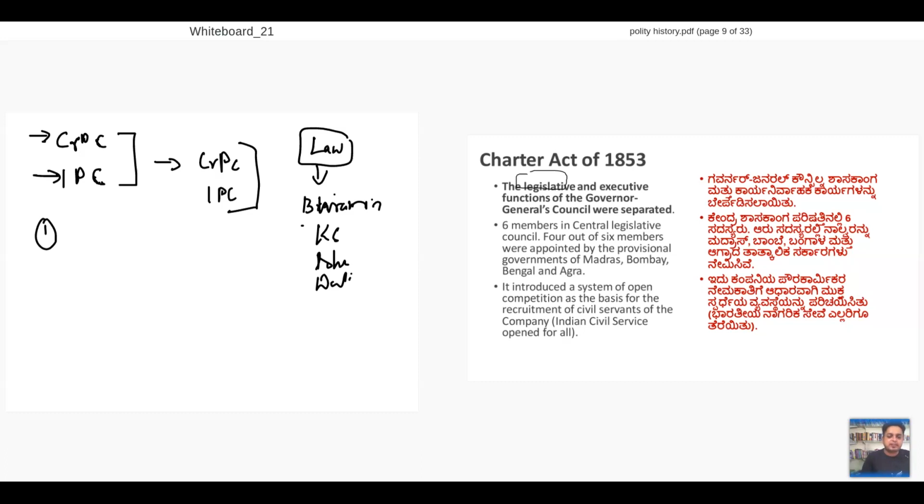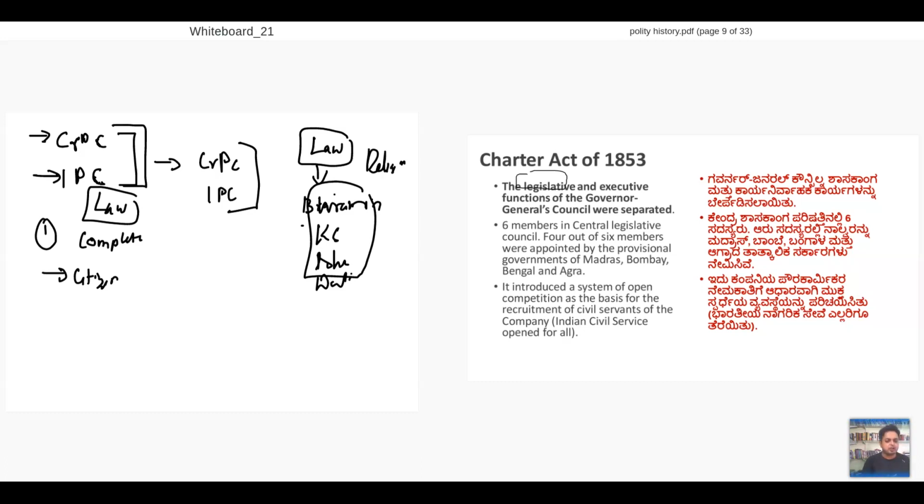But the moment CRPC, IPC comes, the law concept will completely change. Because from now on, all the citizens will have the same law, irrespective of caste, irrespective of religion. Isn't that an amazing concept? That's why the 1853 Act is very important, because it gives you Macaulay's Minute, which comes out with CRPC and IPC further. Clear?